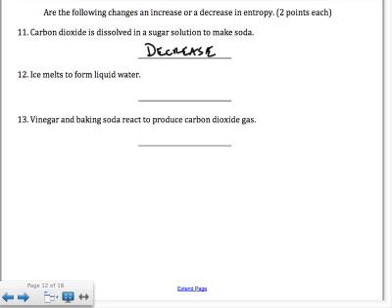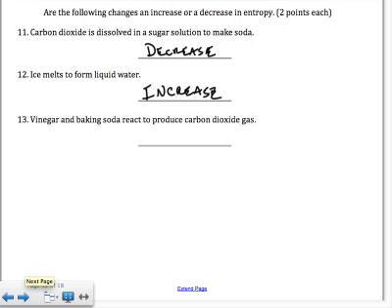Some things dissolving are increases, like if you dissolve salt in water, that's increasing entropy. But dissolving a gas in a liquid actually decreases the entropy. Ice melts to form liquid water. So we're going from a solid to a liquid. That is always going to be an increase in entropy because the molecules are starting to move around more, which gives them more disorder, more randomness. So it's increasing the entropy.